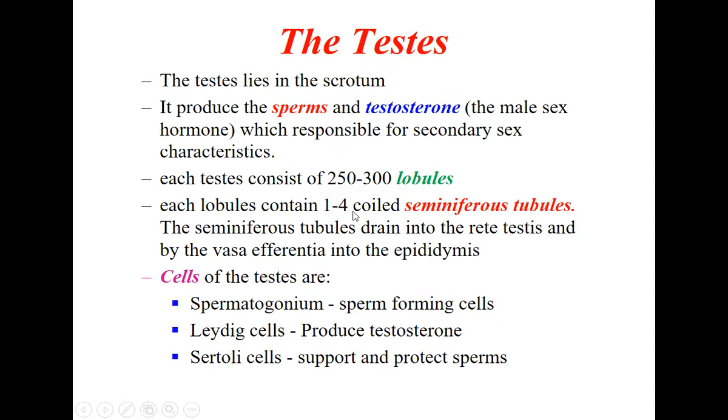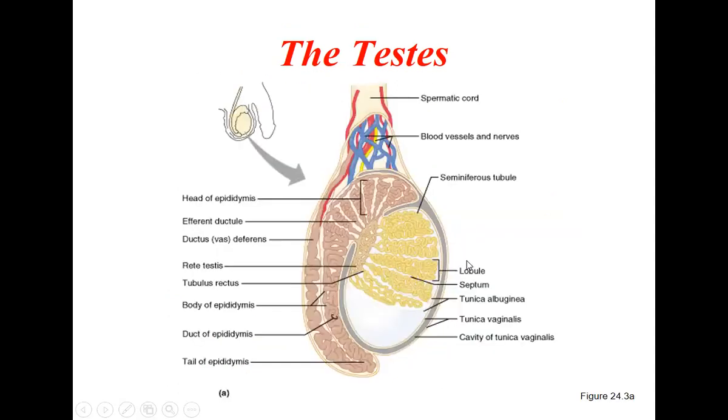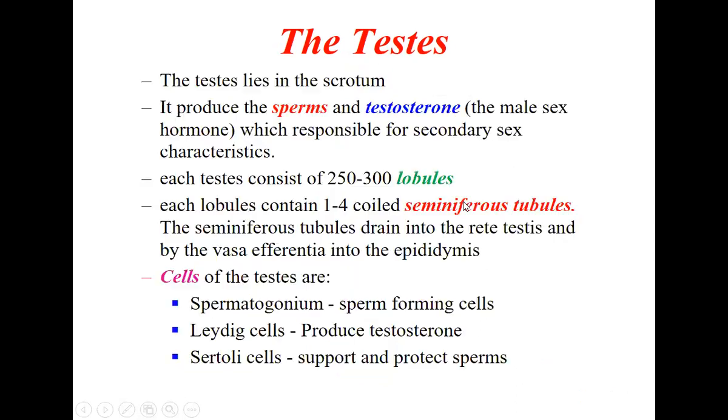Each lobule contains 1 to 4 coiled seminiferous tubules. Inside that, if you see here, there are coiled structures. These are nothing but the seminiferous tubules, where actually the sperms are produced, in these very thin tubes which are highly coiled. So each lobule contains 1 to 4 coiled seminiferous tubules.